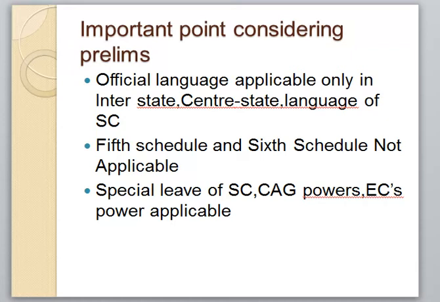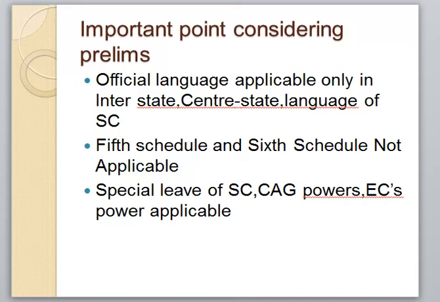Okay, just remember these: 5th schedule and 6th schedule is not applicable. Earlier we discussed that part 3, part 4 and part 4A are also not applicable. Then special leave of SC, CAG powers, and Election Commission's powers are applicable. These autonomous bodies, CAG and ECs, have the same power. They enjoy the same power as they enjoy in other states. They also enjoy the same power in Jammu and Kashmir.